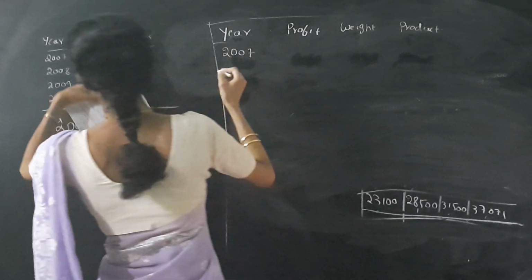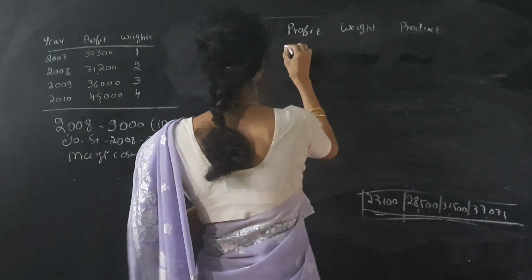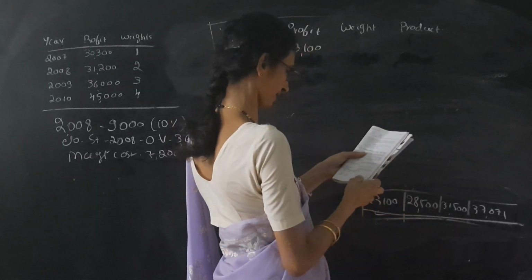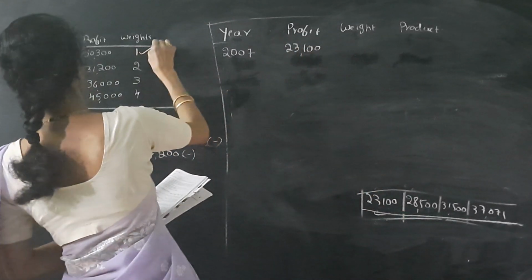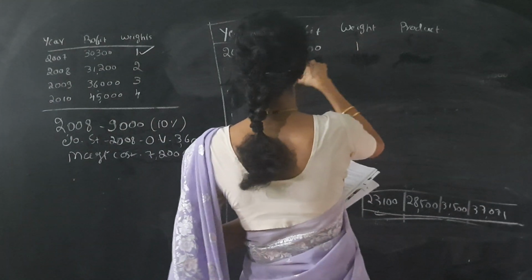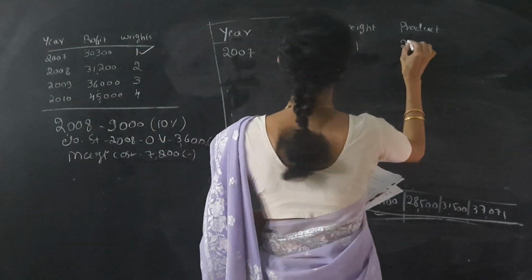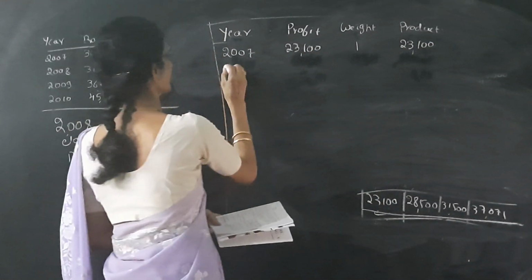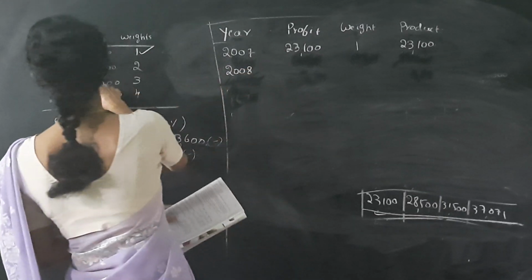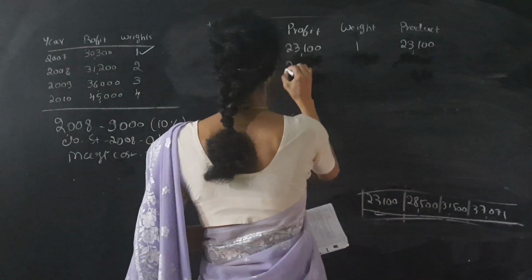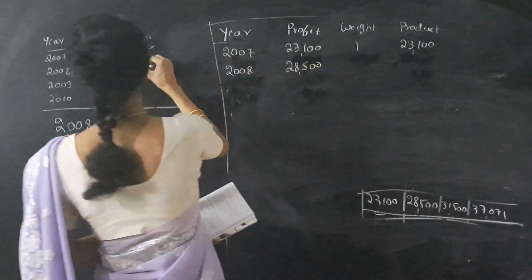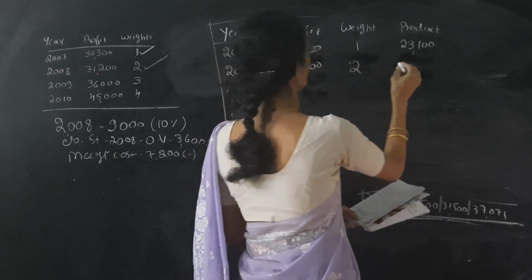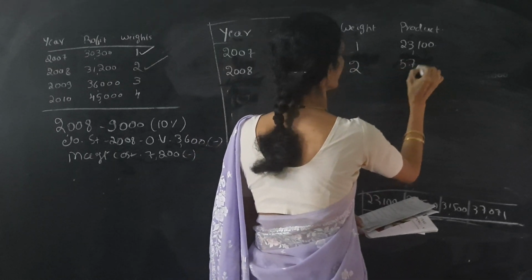Here it is given 2007. Profit is here, 23,100, which we calculated last. Weightage is given here 1. So product means 23,100 into 1, same 23,100. Next year is 2008. So profit calculated here is 28,500. Weightage is given 2. So multiply by 2. So 28,500 into 2, it is 57,000.